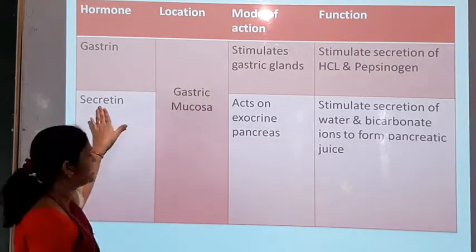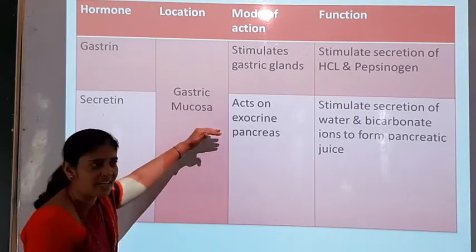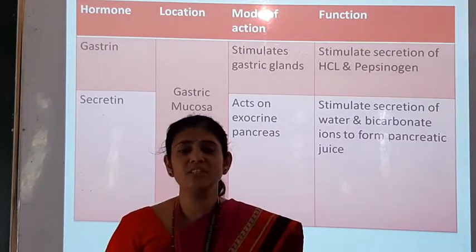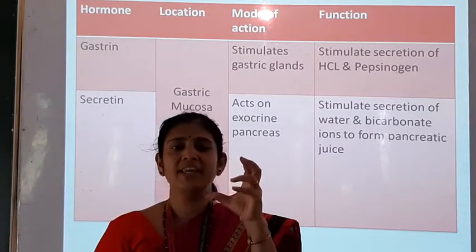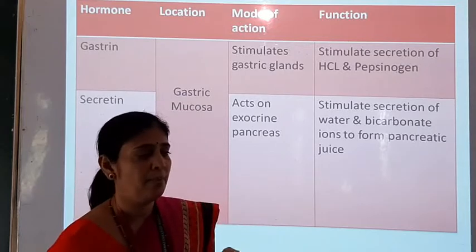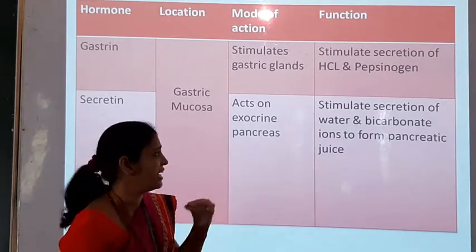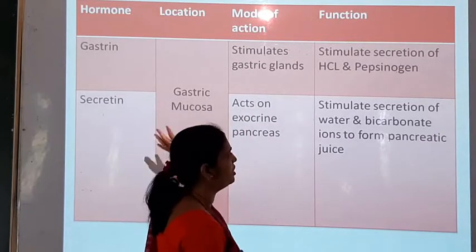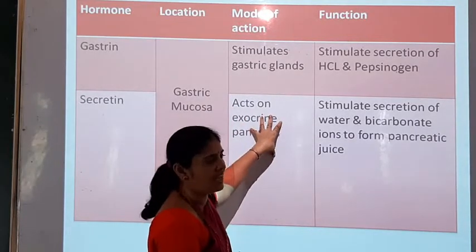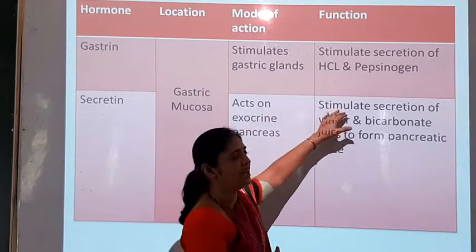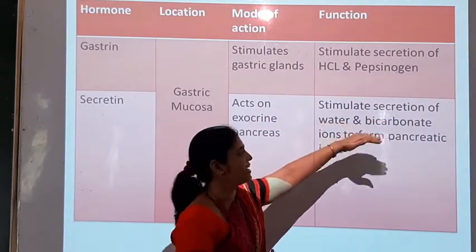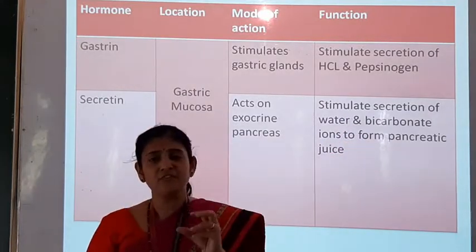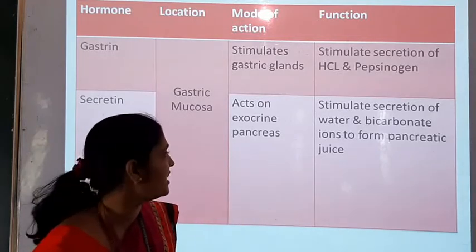Second hormone here, secretin, which is also secreted by gastric mucosa. It acts on exocrine pancreas. Exocrine pancreas means pancreatic acini or pancreatic lobules, which are secreting pancreatic juices or pancreatic enzymes. So here this secretin hormone is acting on the exocrine pancreas, and these exocrine pancreas are stimulated for the secretion of water and bicarbonate ions to form pancreatic juice. So this is the different action of gastrin and secretin.